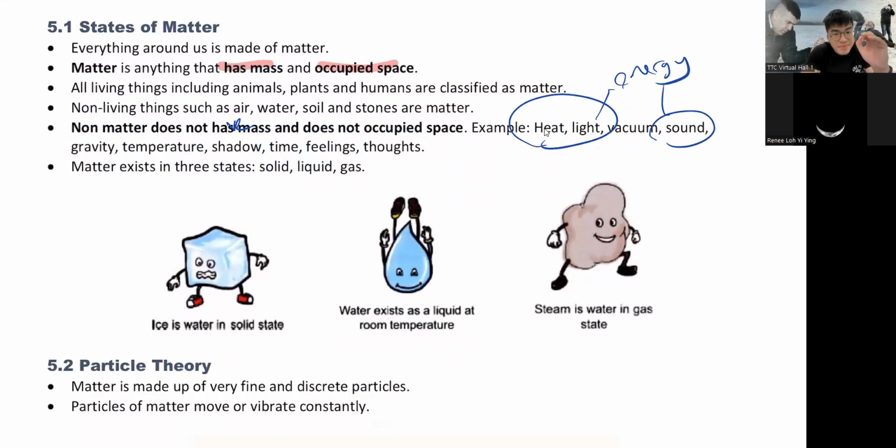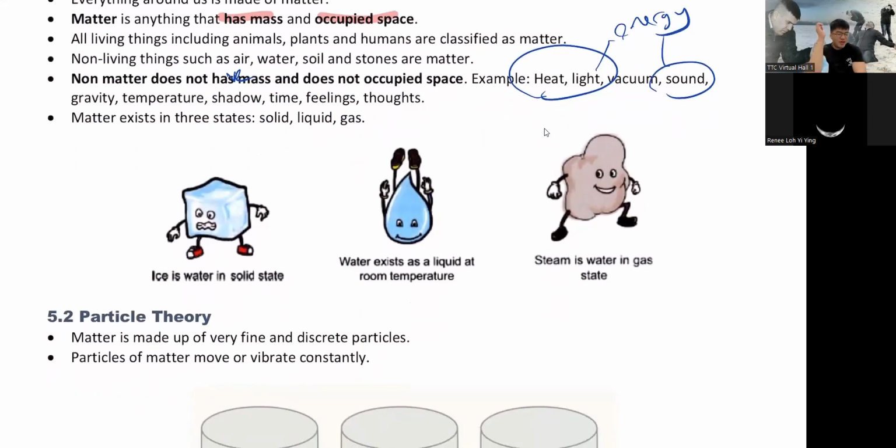These three have no mass. You don't say, oh, this light energy is 5 kg. No. It is energy, it has no mass. Does it occupy space? No. So these things are not matter because they are not made from atoms. Energy is not made from atoms. And of course feelings and thoughts have no mass. Okay, so anyway, let's look at our main point.